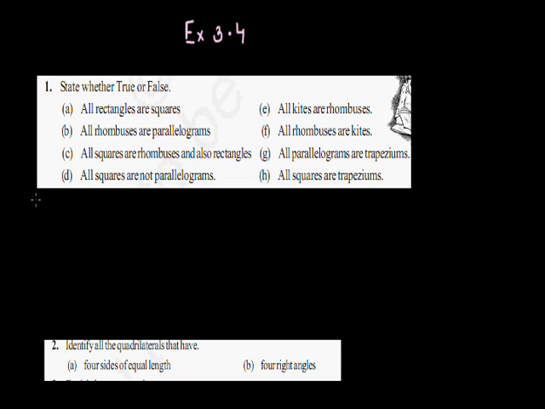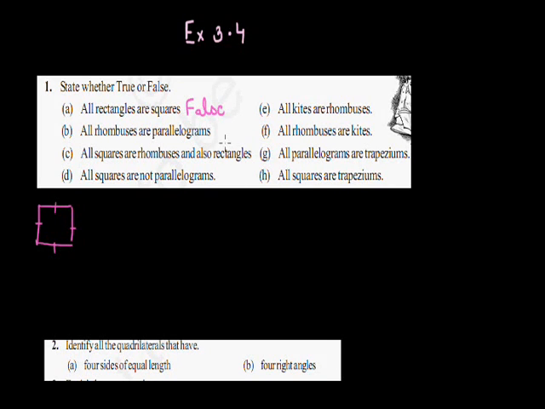In a rectangle, we all know that in a square, all the sides are equal. But in the rectangle, only opposite sides are parallel and equal. So we cannot say that all rectangles are squares. So the first statement is false.